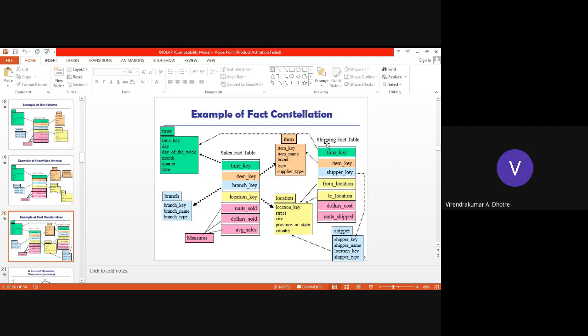The sales fact table contains a time key, which means time as a dimension table. And the shipping fact table also contains a time key, so time is a dimension table. Both fact tables are sharing one dimension table. We have seen the fact table and the dimension table; they are almost equal, but there is a difference. Dimension tables don't have keys to other tables, and fact tables have keys to represent dimension tables.